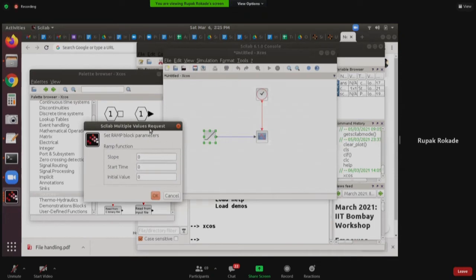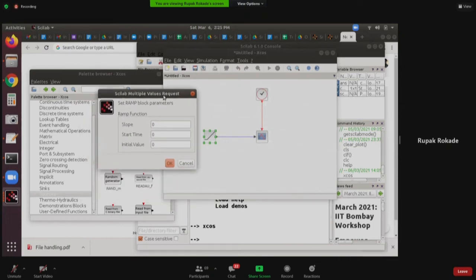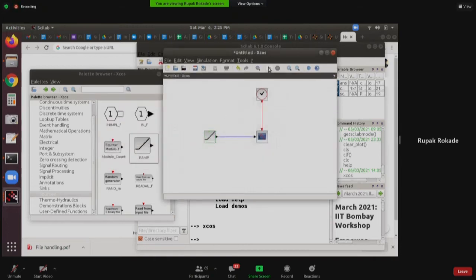Right now, the default values for ramp are all 0. Slope is 0, start time is 0, initial value is 0. So start time and initial value being 0 is okay, but slope being 0 is not okay. So what I will do, I will change the slope to 1. And I will run the code.